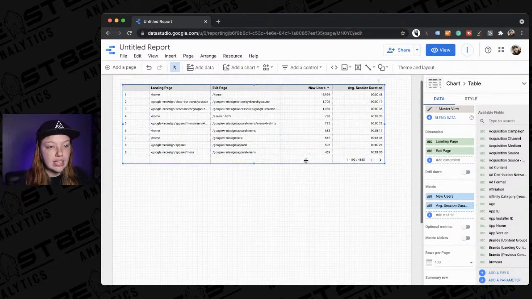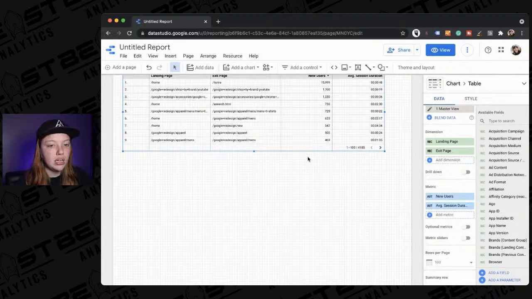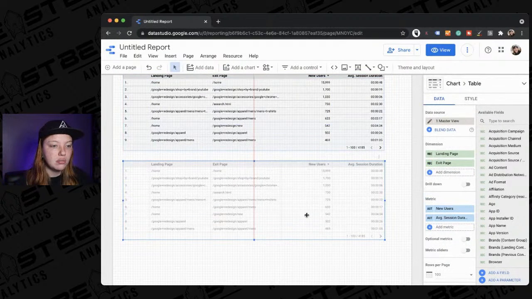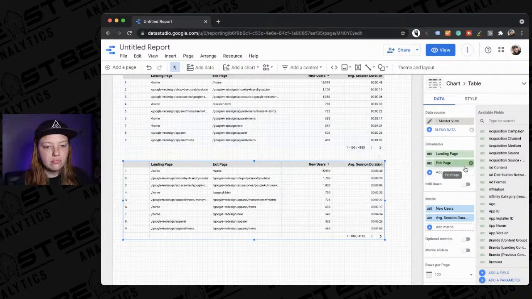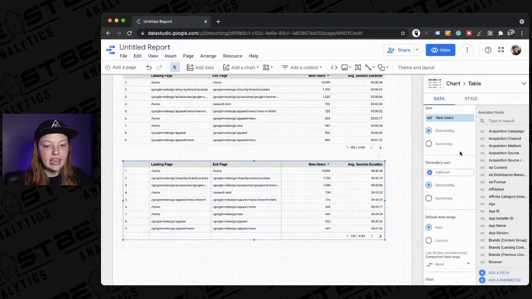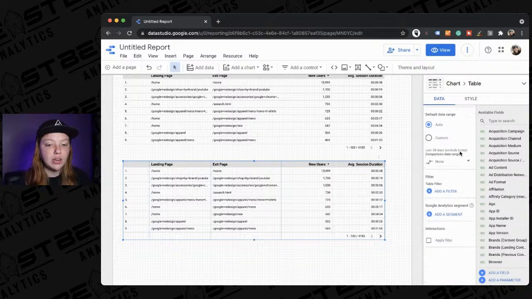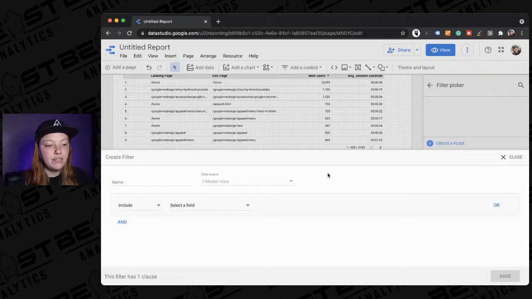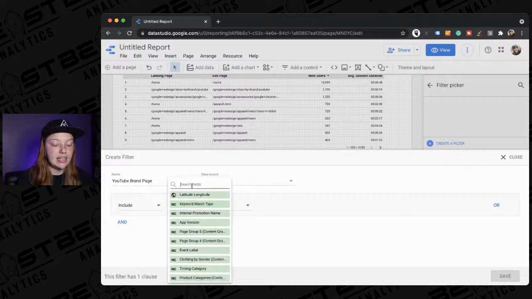Well, let's do it. So if we copy and paste this, I'm going to come here and we are actually going to add a filter. If you scroll all the way down, you can add a filter here. We're going to call this YouTube brand page. And then we just find the two dimensions that we want to sort by.